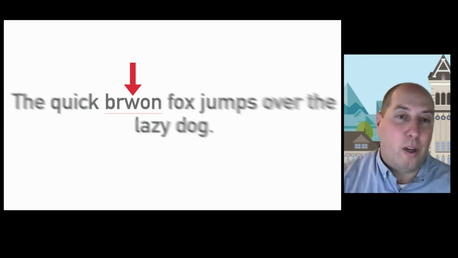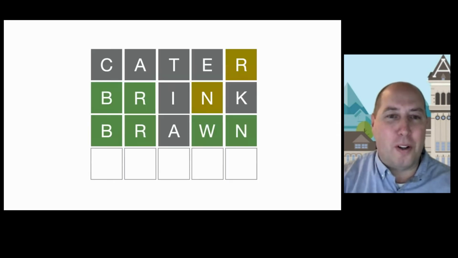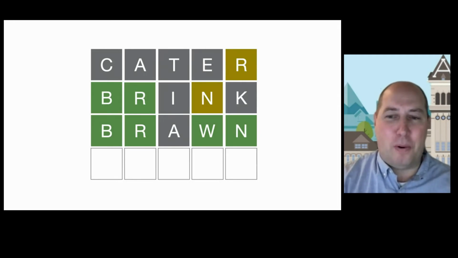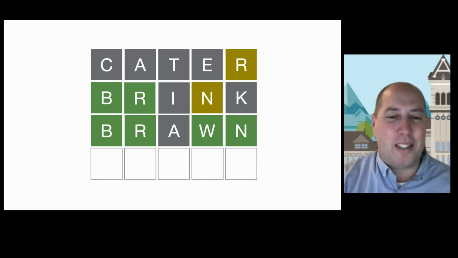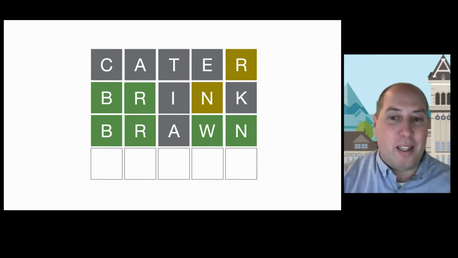Which is, we're really only closely examining around 60% of the words on the page anyway. If you play Wordle, in many ways, the processes that our brain goes through to determine content and meaning are very similar to how we play Wordle, which is part of why I think it's so popular. It gives us excellent practice in refining, training, and testing our neural networks for reading. So the brain tries to deduce in Wordle the most logical answer based on the limited context that it has. When reading, the brain does similar things.